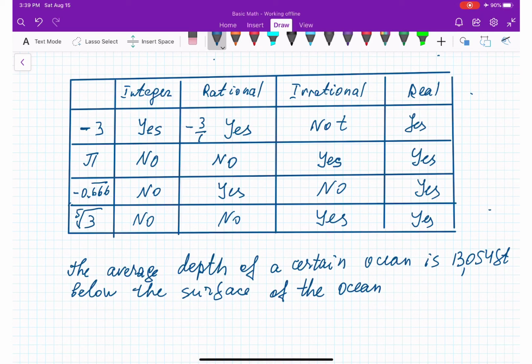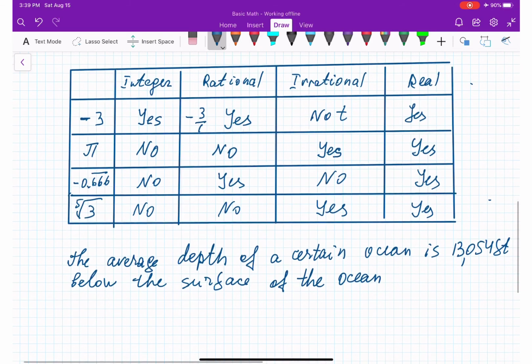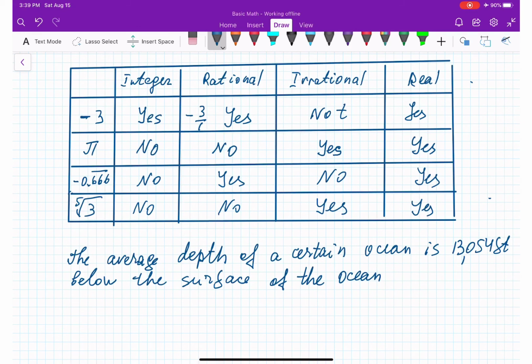Is it going to be with a plus sign or a minus sign? Very important keyword: 13,054 feet below. That means the answer is going to be negative 13,054 feet.